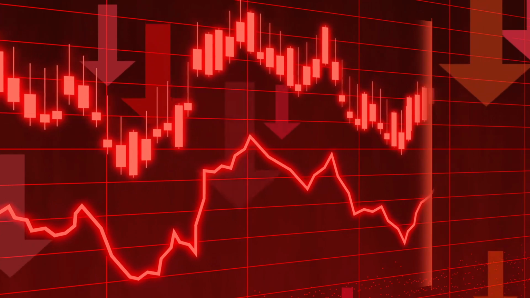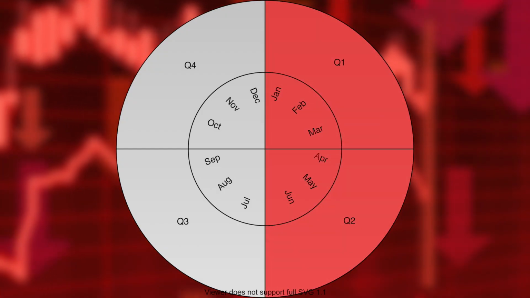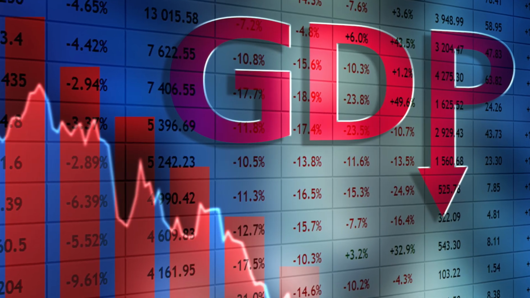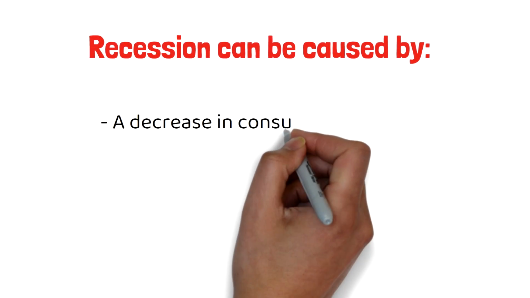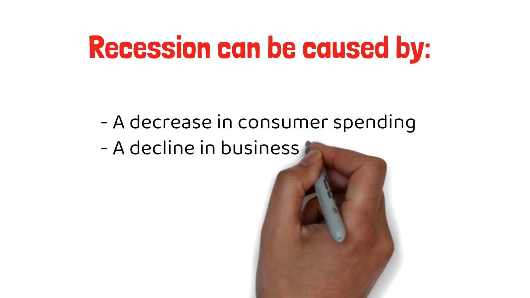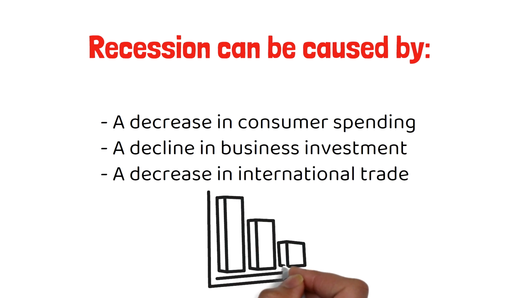Recession, on the other hand, is typically characterized by a decline in economic activity that lasts for at least 2 consecutive quarters, or 6 months. It is usually measured by the decline in gross domestic product, GDP, and the increase in unemployment rate. A recession can be caused by a variety of factors, such as a decrease in consumer spending, a decline in business investment, or a decline in international trade.